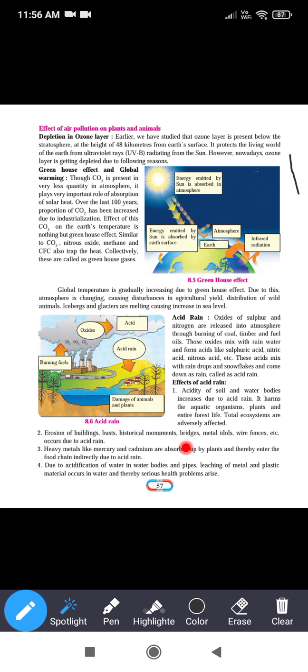It also causes erosion of the buildings, bridges, and metal idols, the idols or statues which are made up of metals. We have seen in the lesson on metals and non-metals that there is corrosion of the Statue of Liberty, which is made up of copper.